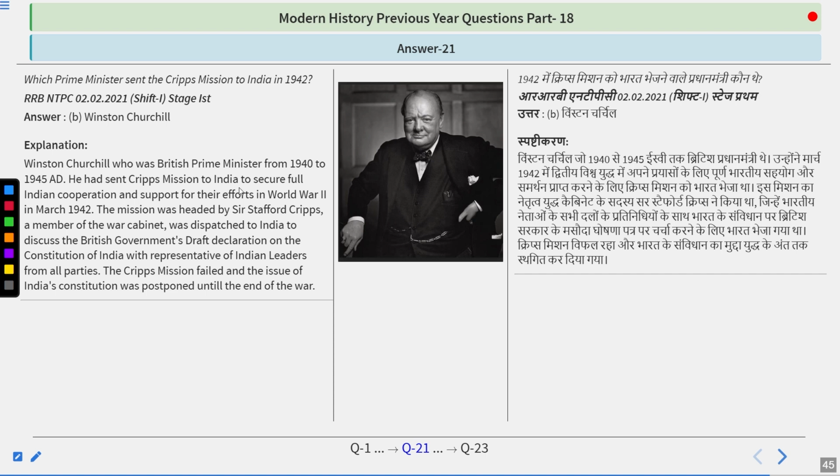He had sent the Cripps mission to India to secure full Indian cooperation and support for their efforts in World War II in March 1942. The mission, headed by Sir Stafford Cripps, a member of the War Cabinet, was dispatched to India to discuss the British government draft declaration on the Constitution of India with representatives of Indian leaders from all parties. The Cripps mission failed and the issue of India's constitution was postponed until the end of the war. After the Cripps mission, Gandhiji started the Quit India movement, and during that time Gandhiji was imprisoned at Aga Khan Palace in Pune.